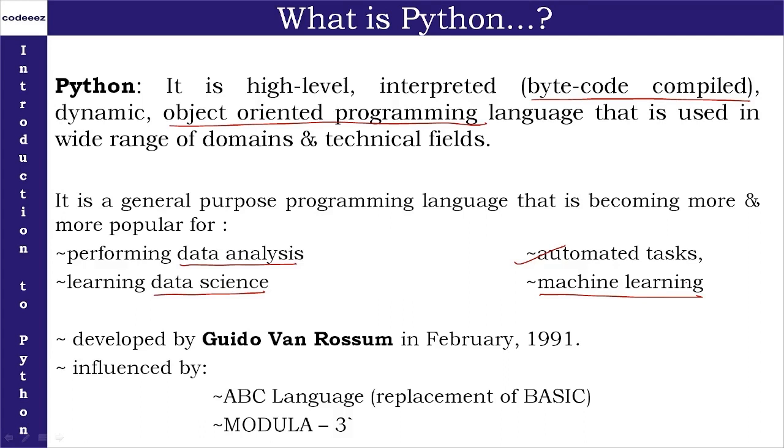When we talk about a brief history, it was developed by Guido van Rossum in February 1991. This person, Guido van Rossum, is the developer of Python. And of course, Python was influenced by the language ABC and Modula 3. These are the two inspirations for Python.